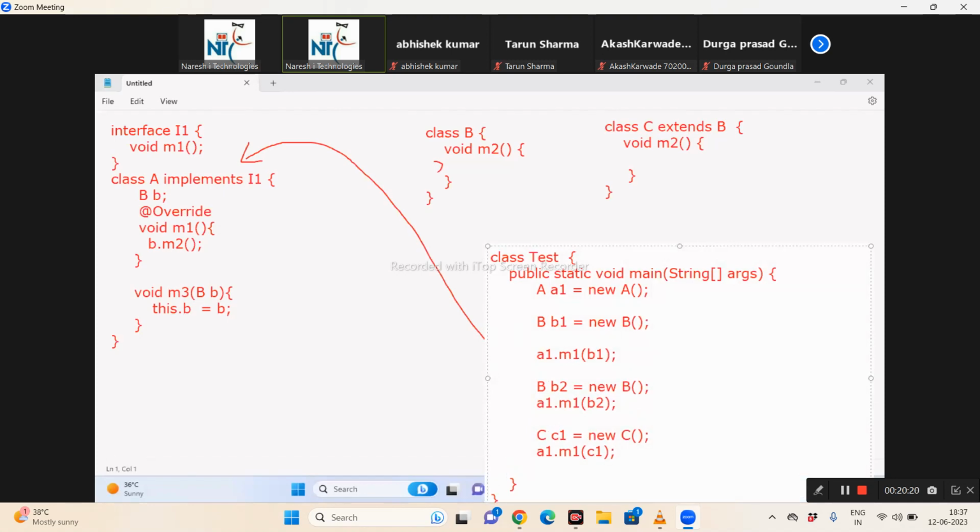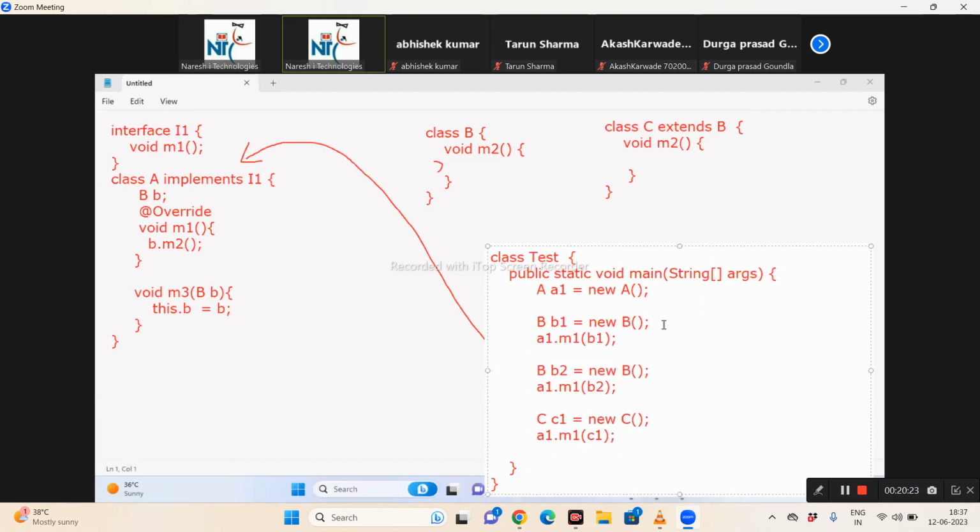Where do I have to write? In the Test class, where? Line 1, line 2, line 3, line 4. Here. Then these method calls are compile errors, no? I removed the parameter because M1 is a non-parameterized method. I removed the parameter. Next. Call the M3 method. Pass the C1 object. Next.